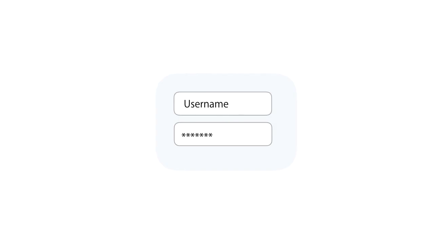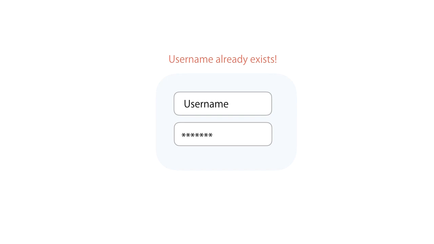So imagine we're building a sign-up form. Here we need to put a username and a password and perhaps a few other fields. When we call the server to create a new account, it is possible that we have an account with the same username. So in that case, the server may respond with an error message, which we call bad request, and the status code for that kind of message in HTTP protocol is 400.